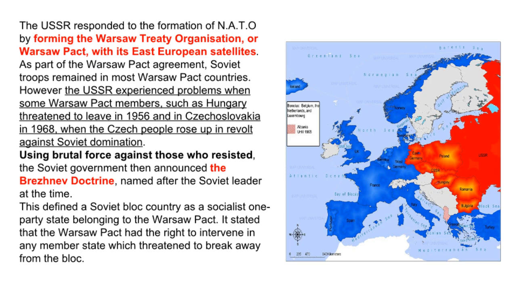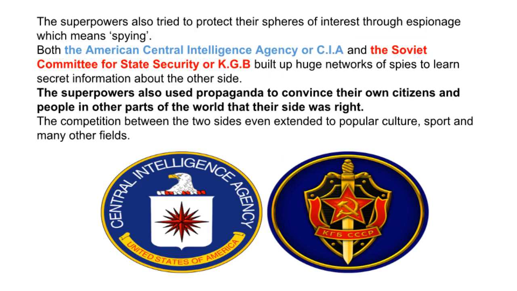The superpowers also tried to protect their spheres of interest through espionage, which means spying. Both the American Central Intelligence Agency, or CIA, and the Soviet Committee for State Security, or KGB, built up huge networks of spies to learn secret information about the other side. The CIA and KGB were often involved in international conflicts around the world, providing information and training to the enemy of their enemy.